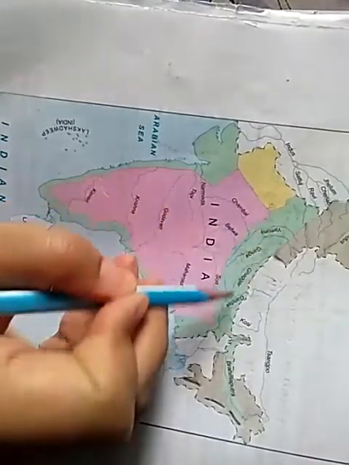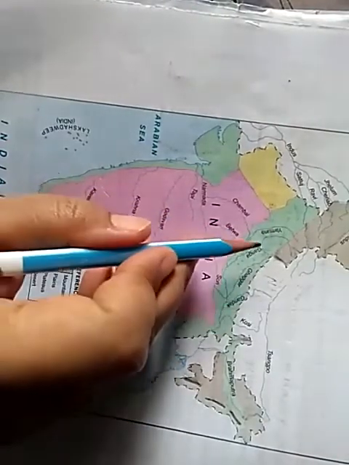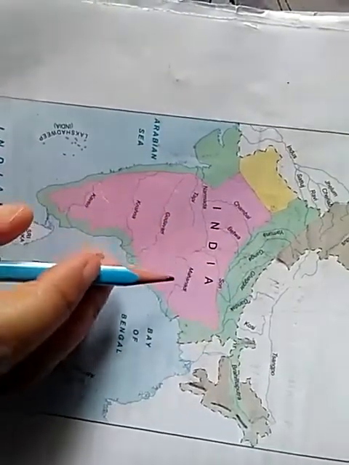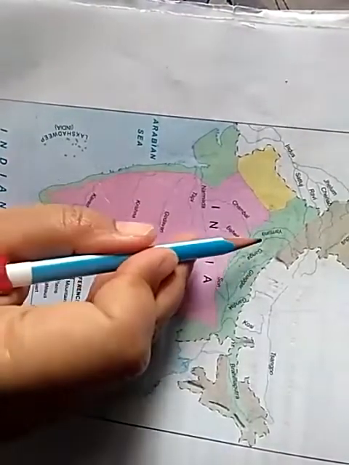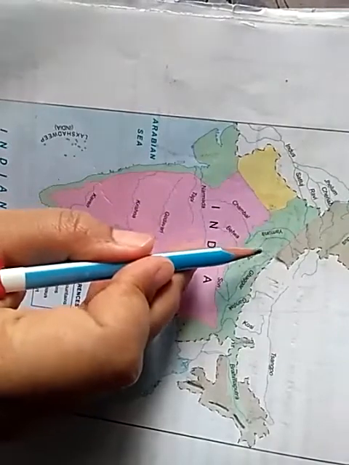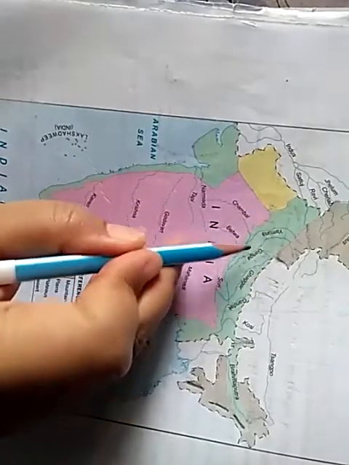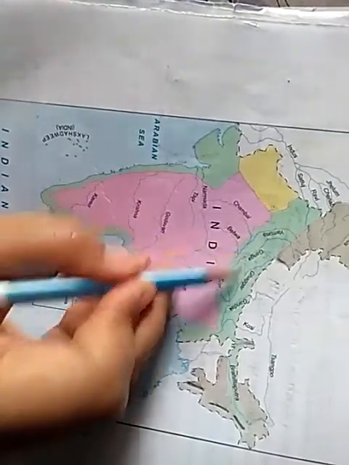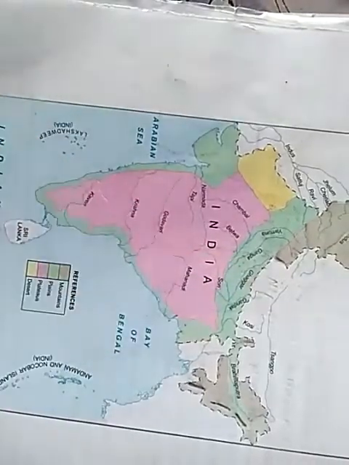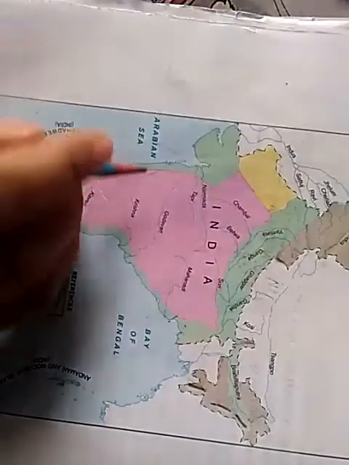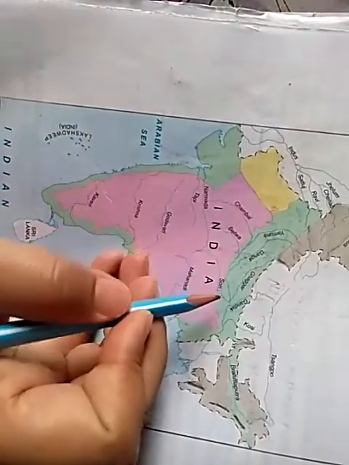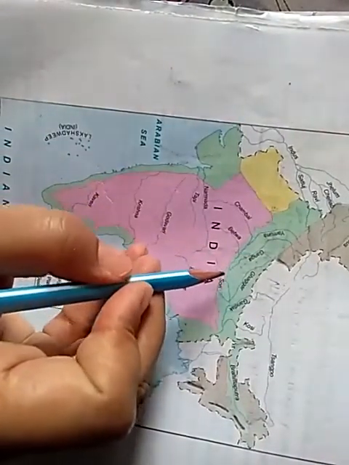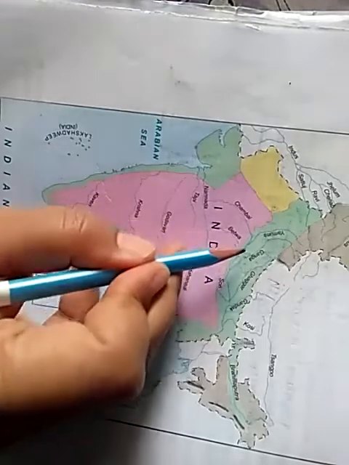Because it is plain area, and plain area provides many facilities. You have already learned about all that. Most important here is abundant water supply, and most important here is fertile soil. So it is a densely populated region with a rich soil cover combined with adequate water supply.